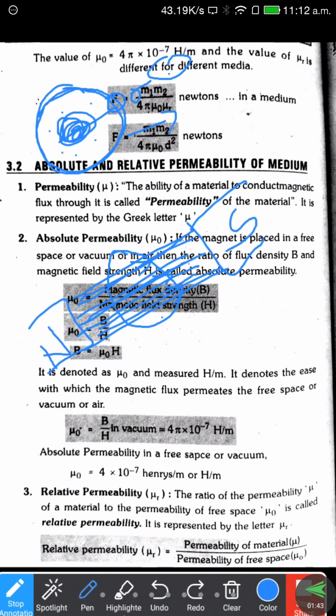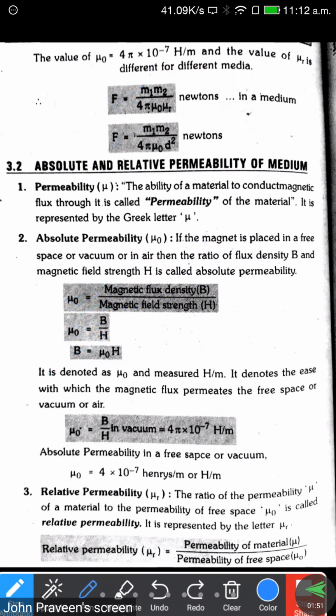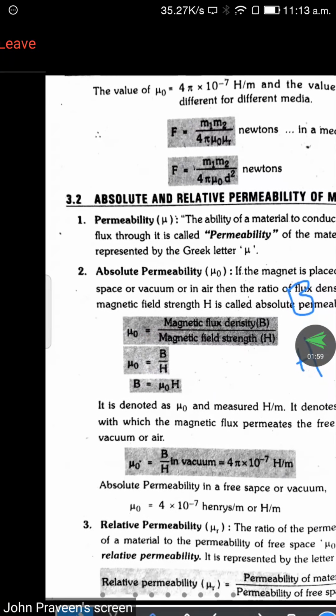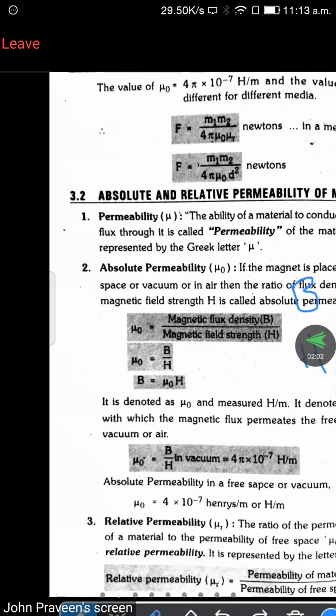Second, magnetic flux density is nothing but how many flux lines are present in a given unit area. That is called magnetic flux density. Flux density is represented with capital B and field strength is represented with capital H. I hope all of you understand the concept of density and strength.